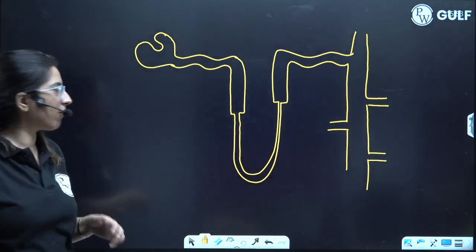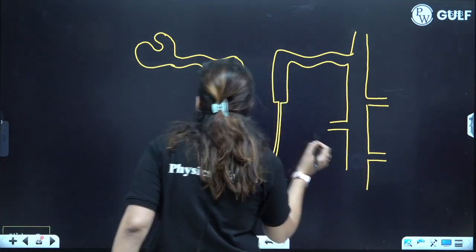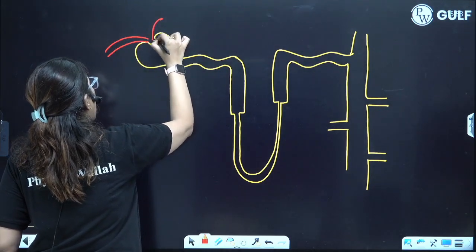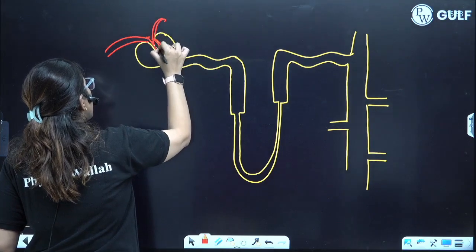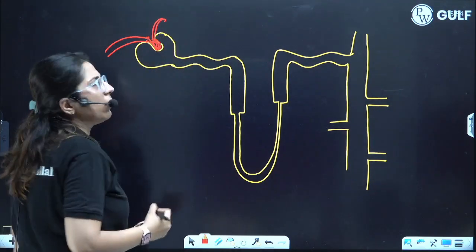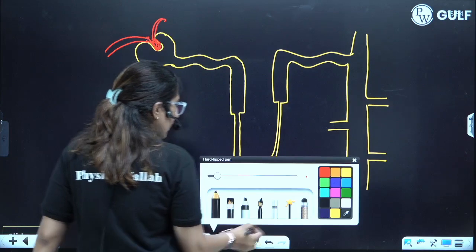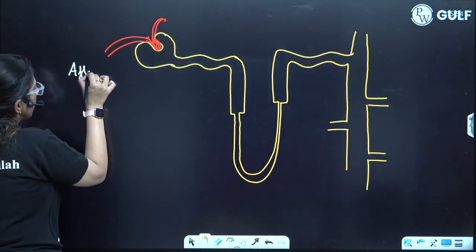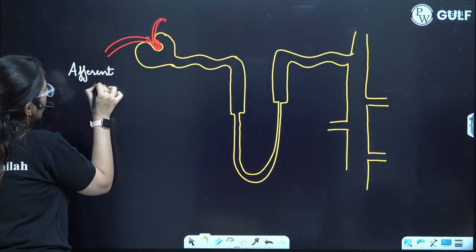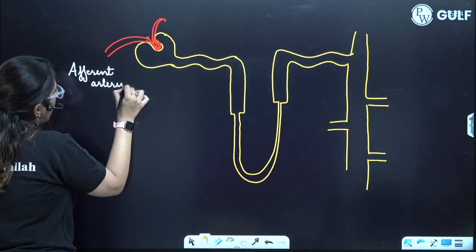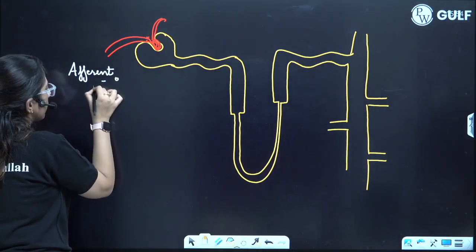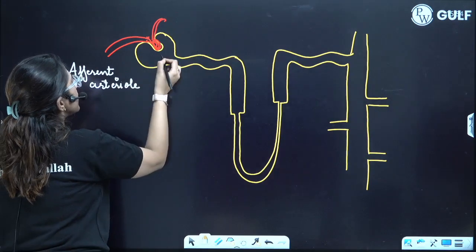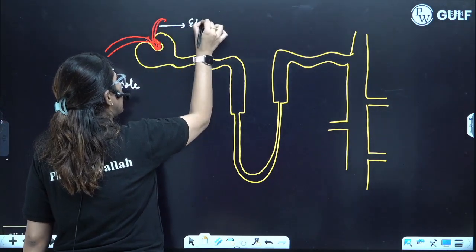This is a structure of a nephron. Here, as I have told you, the afferent arteriole comes and the efferent arteriole goes. Here there is a bunch of capillaries which is termed as glomerulus. Clear? Afferent arteriole and efferent arteriole. So what is this? This is the afferent arteriole. What is this? This is the efferent arteriole.